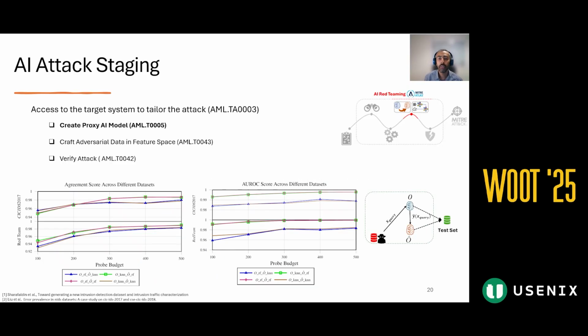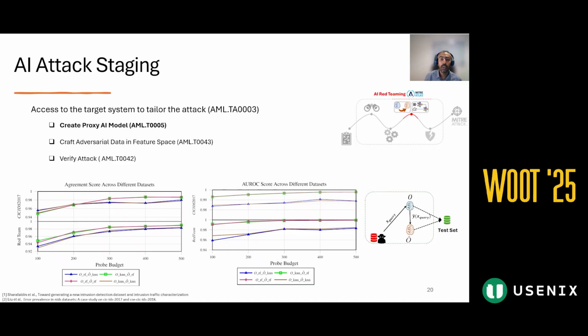To evaluate the performance of the substitute model, we measure the agreement score between the target model, the Oracle, trained on random forest or KNN, and the substitute model, using different query budgets ranging from 100 to 500. We tested on the TUC Red Team 30 dataset and also on the CIC IDS 2017 dataset, using the clean corrected version, since the original had some issues.